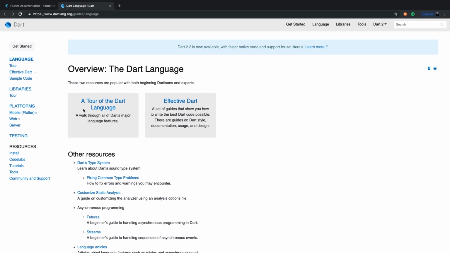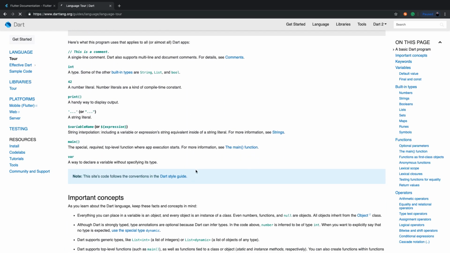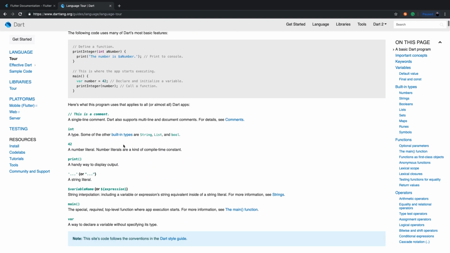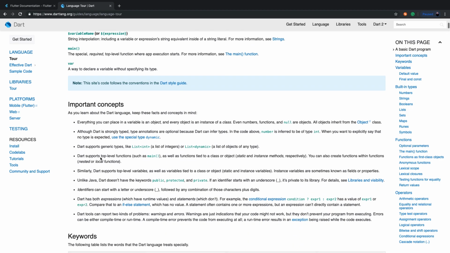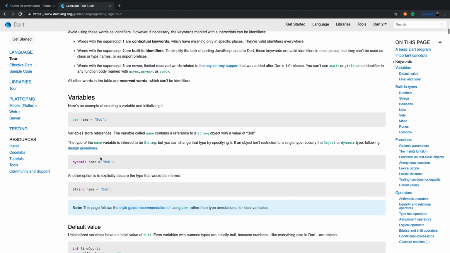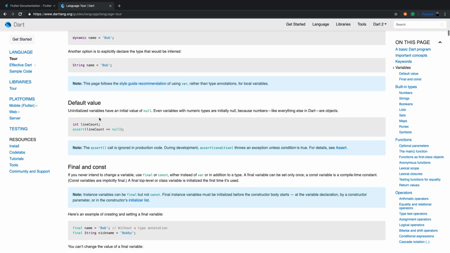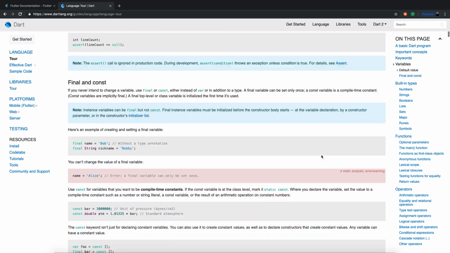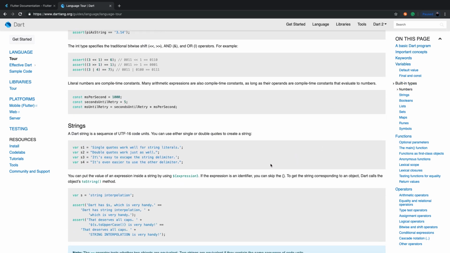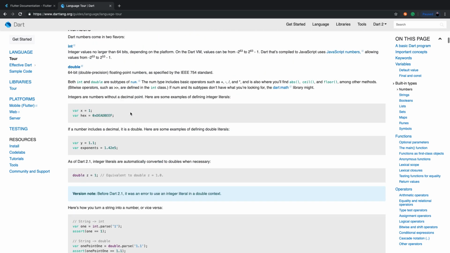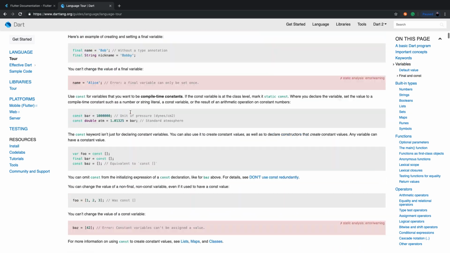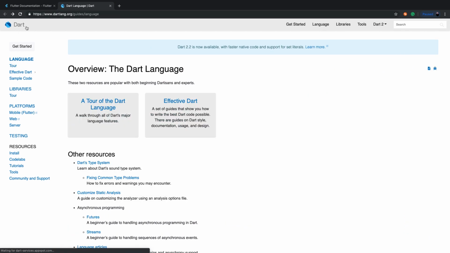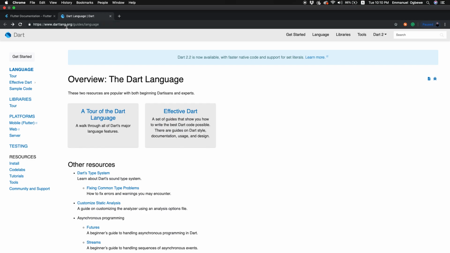So as you come through, you see a tour of the Dart language, and again, the documentation is beautiful, and you'll start noticing that a lot of it's similar to Java and to other languages as well. So if you come from those backgrounds, understanding it won't be too bad, but it's something that you definitely want to familiarize yourself with. You can just go through all of them. I'm not saying that you have to 100% know everything, but getting a good understanding of how to declare variables, expressions, booleans, conditionals, all the things that you need to build a full app. After you've done that, you have built a good foundation.